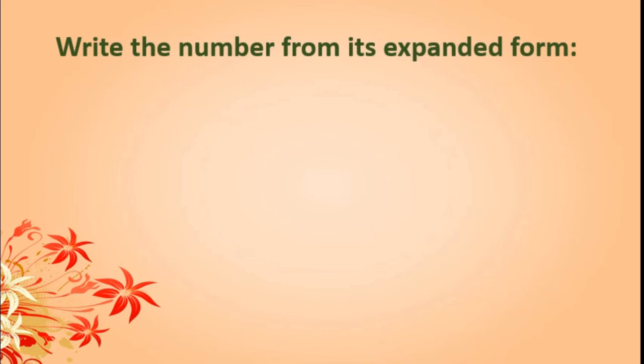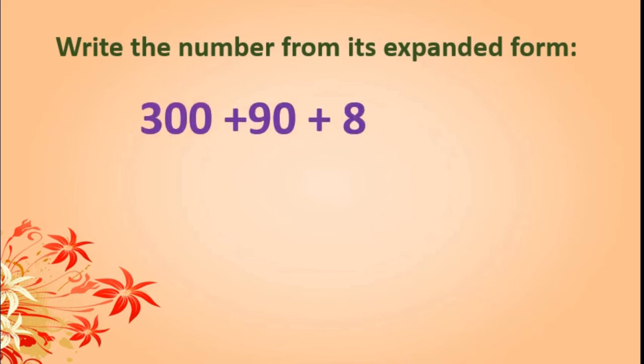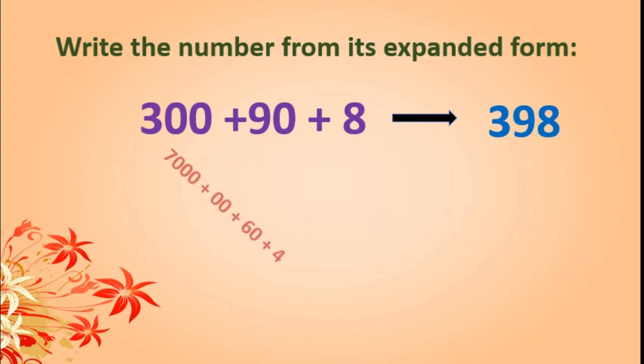Okay, write the number from its expanded form. See, this is the expanded form. The number is stretched and it is given. We have to write the number. Okay, see this, 300. 9 is in the tens place, 8 in the units place. Very easy. It is nothing but 398.